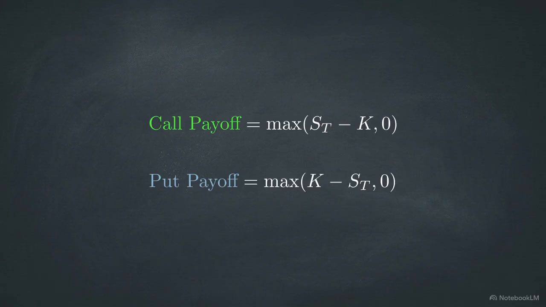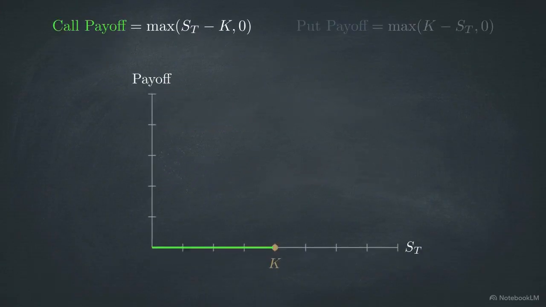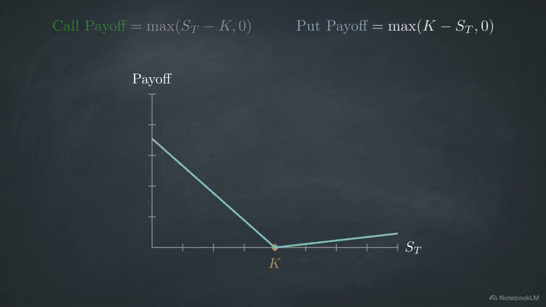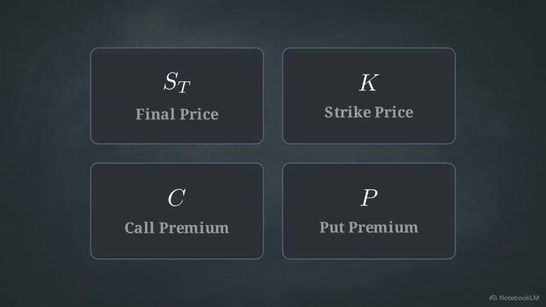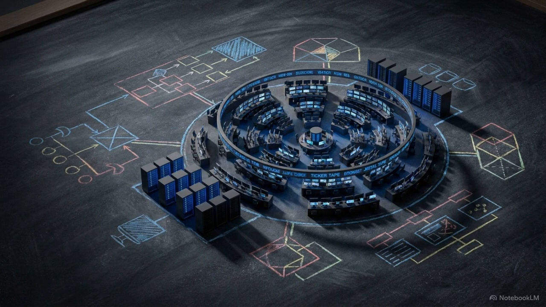We define asymmetry with two payoff functions, call and put. The call stays 0 below strike, then rises 1 to 1. The put works in reverse, rising as the asset falls. We model this using 4 variables: final price, strike price, call premium, put premium. Understanding this mathematical asymmetry is the starting point for pricing and managing risk at an institutional scale.